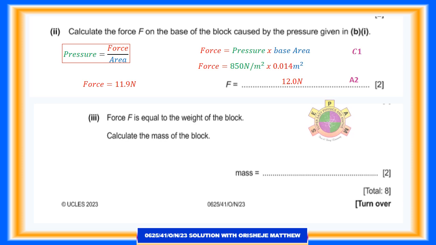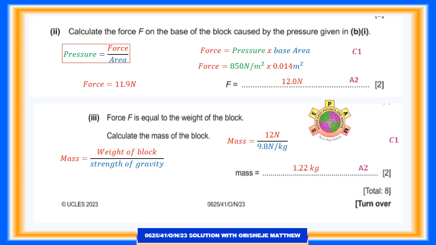For 2 marks. Mass is equal to weight of block divided by strength of gravity. Mass equals 12 Newton divided by 9.8 Newton per kilogram. Mass is equal to 1.22 kilogram. Question 3 has the total of 8 marks.